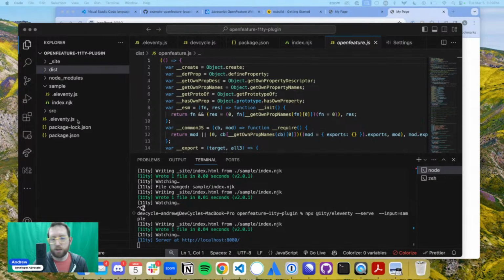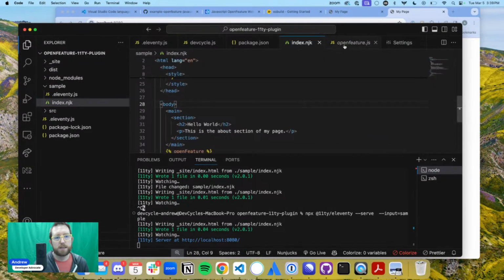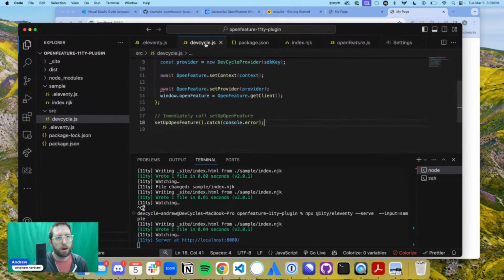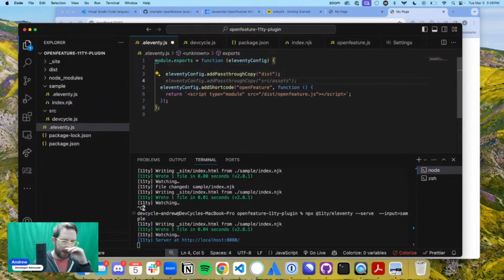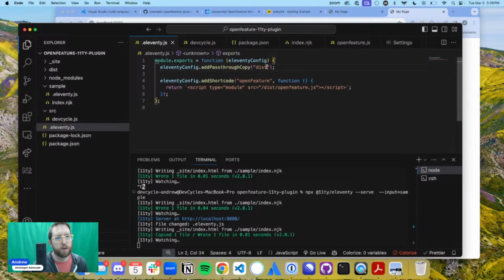So what I'm going to do here is go back into our plugin, and we're going to do this add pass-through copy. Basically, we're saying whenever we run this plugin, add a pass-through copy to wherever we want this to run. And we want this to run in Node.js build, Eleventy, sample, Eleventy. Okay, the command that we're going to run now is, let's copy this over. Okay, amazing.